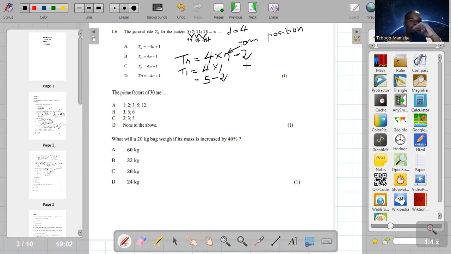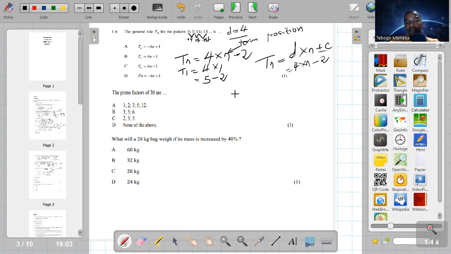So let me repeat. How did we find that? We first investigated the pattern, and we realized that this pattern has a common difference. So you say Tn, because it must start with Tn. To find the nth term, you take that common difference and multiply it with the term position. Then we add or subtract a constant, the same number. In this case, the constant is -2. So our Tn is 4 times N minus 2. So that is how we find the rule.